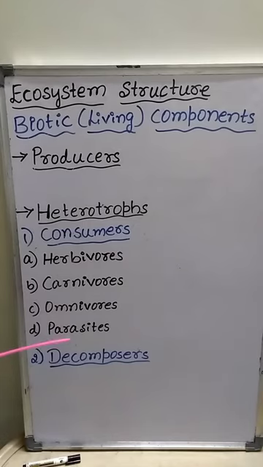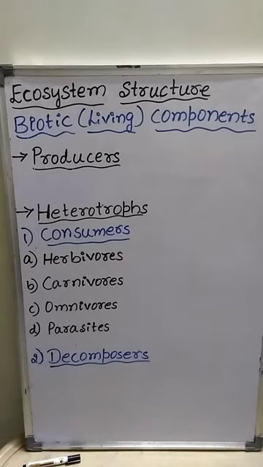Last one is parasites. Parasites are the living organisms which are dependent on another living organism for food, but they will not kill the other living organism.